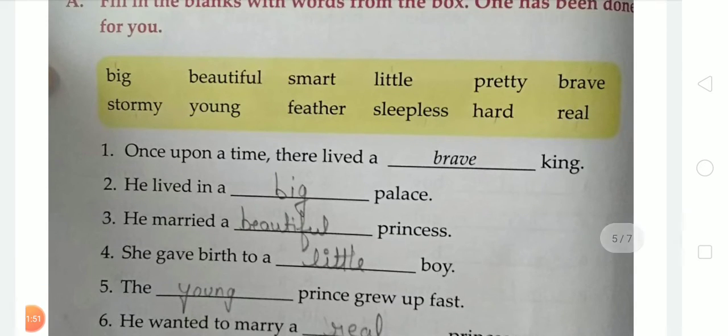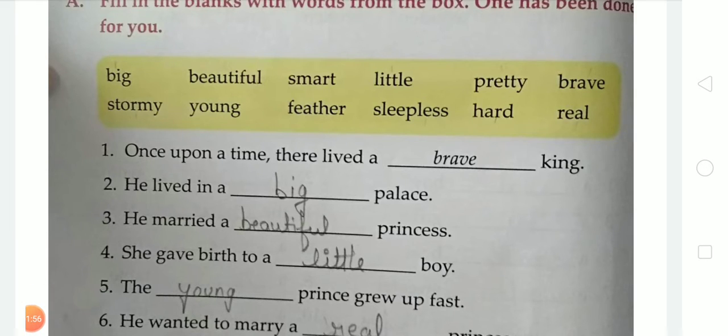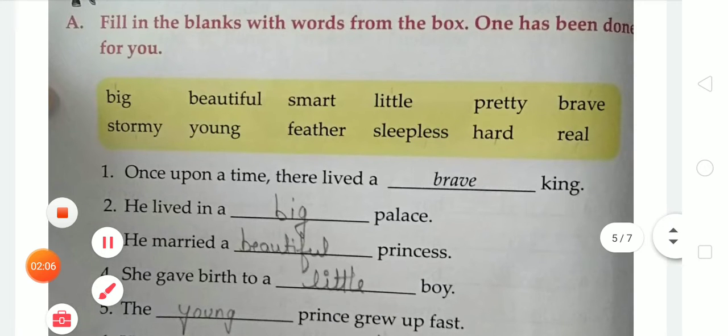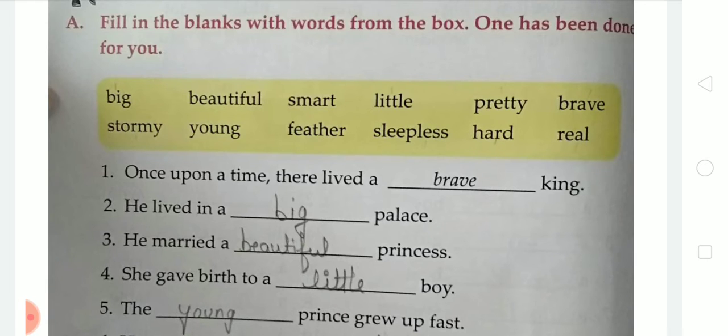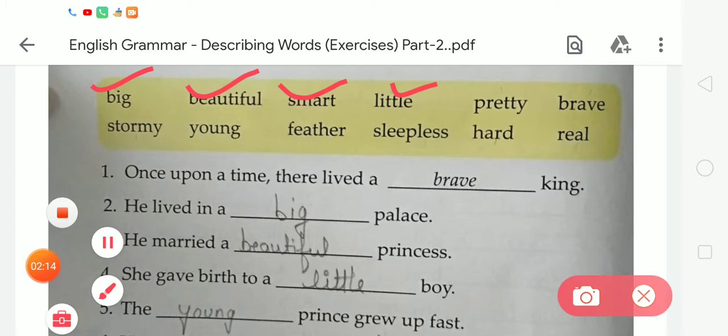So second: He lived in dash palace. Students, what will be written on the given blank? We have to choose the word from the box. The words are big, beautiful, smart, little, pretty.